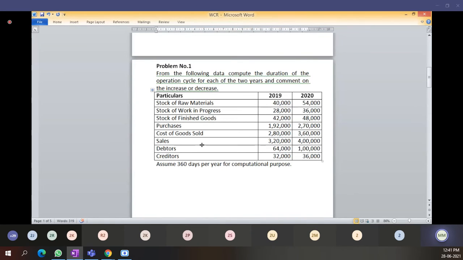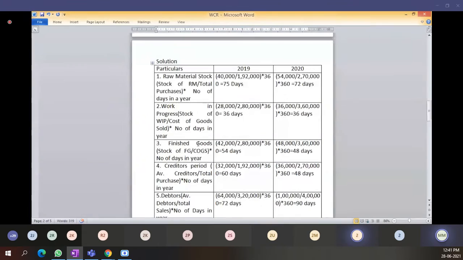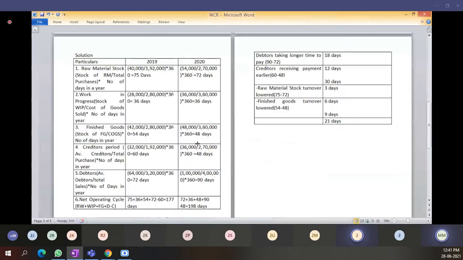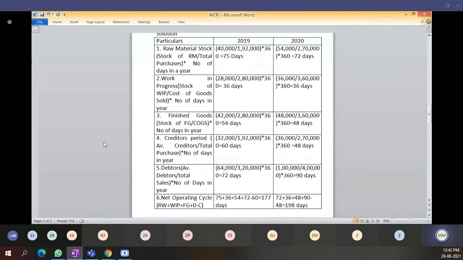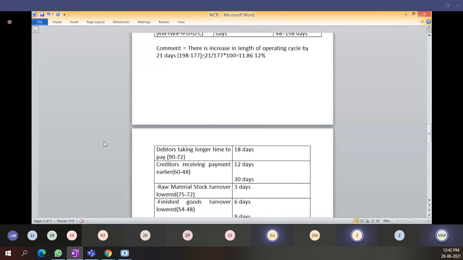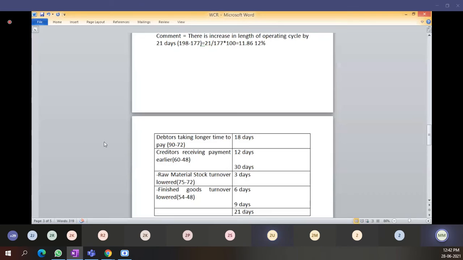Done, sir. Change the slide. Okay. Take down the solution, net operating cycle. Yes, done with this. Then take a comment and the last one. Done, sir.